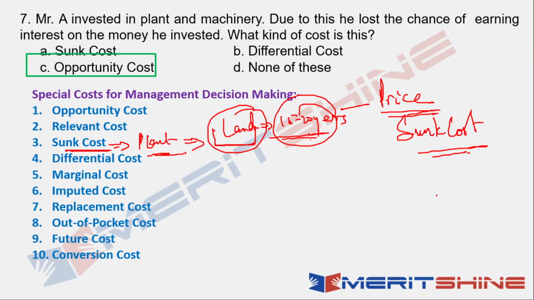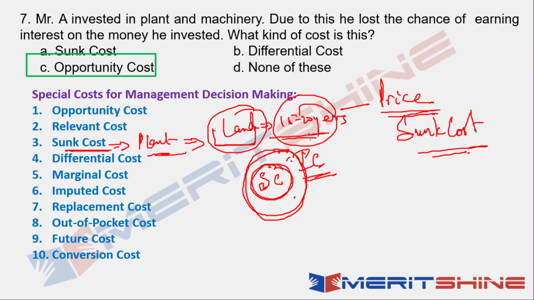Now, you can see that there is a relationship between sunk cost and irrelevant cost. Remember, all sunk costs are irrelevant costs, but not all irrelevant costs are sunk costs. So remember this diagram: all sunk costs come inside irrelevant costs, but every irrelevant cost cannot be said to be a sunk cost.